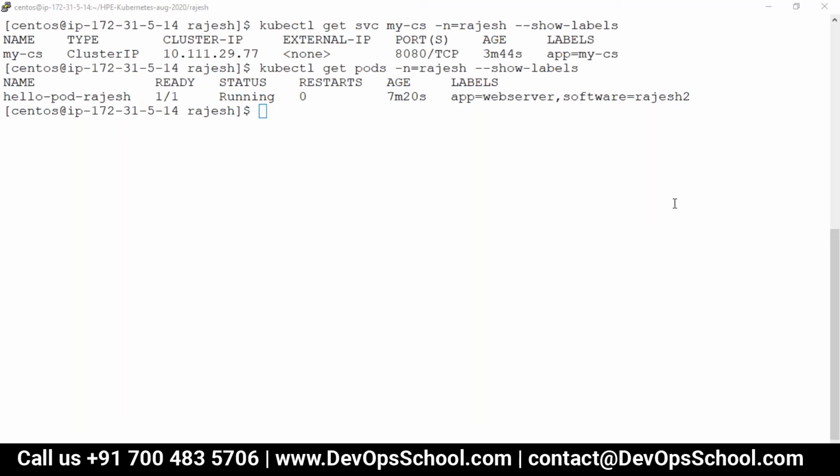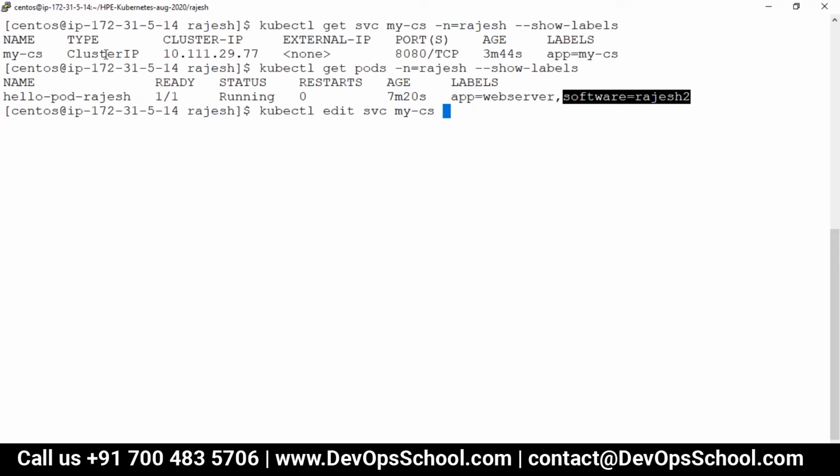So can we do one thing? I'm copying the software: Rajesh2, which is one of the labels, and I am editing the service. Look at this here. Same, you know the command for everything now. You don't have to get scared. Edit which svc? mycs. I'm directly modifying it. Okay.